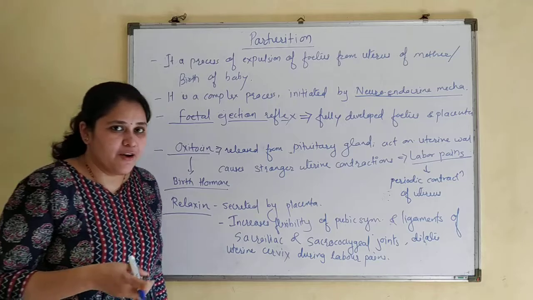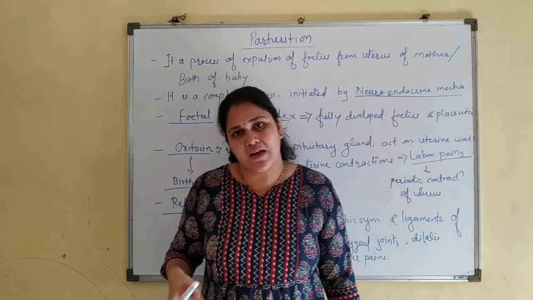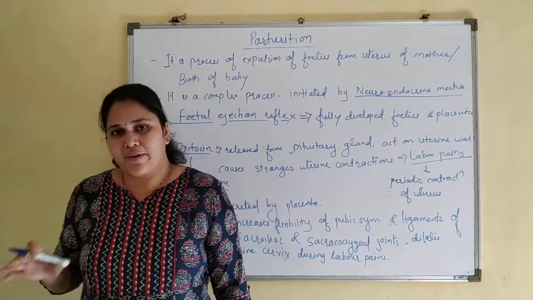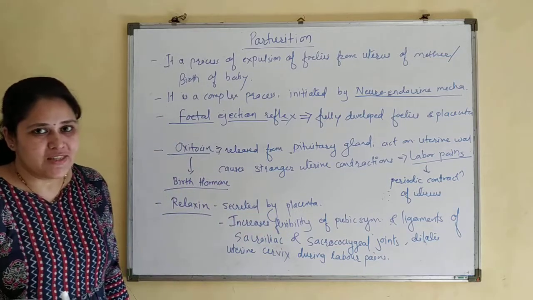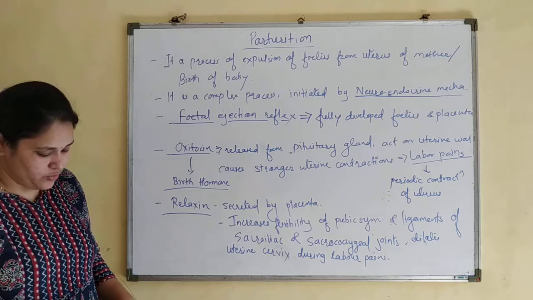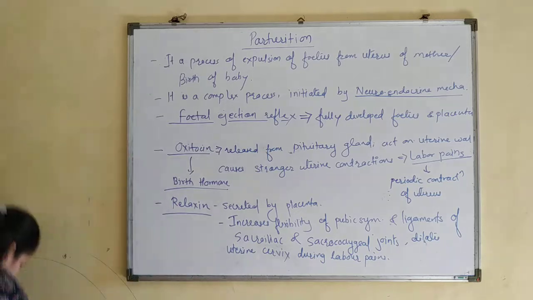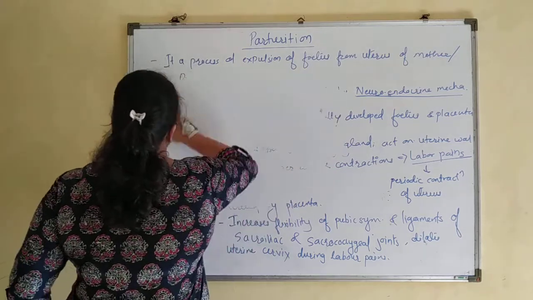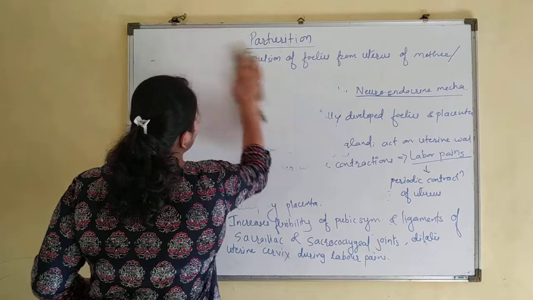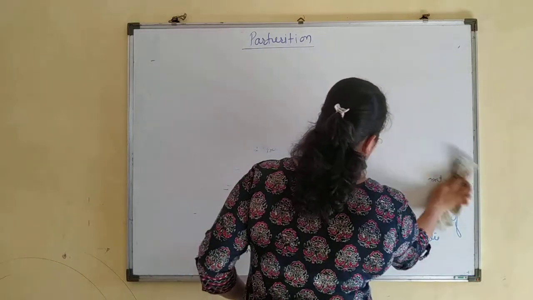After that, for the next 10 to 15 minutes, the remaining parts of the placenta and umbilical cord also come out of the uterus. That stage is known as the after-birth stage. So there are 3 steps in parturition. We will study these steps quickly.